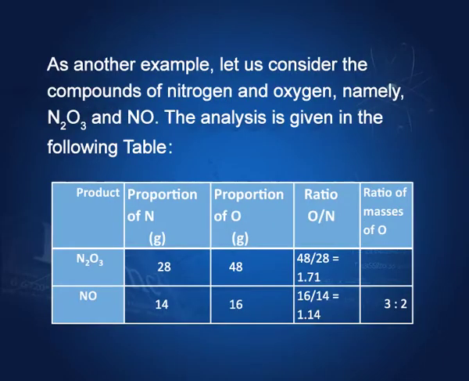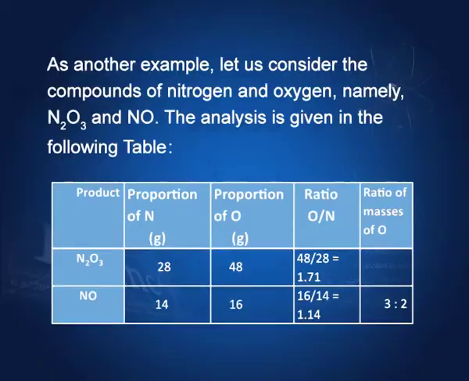Let us take another example just to make sure that this is all right. Let us take N2O3 and NO, where the proportion of N is given and the proportion of O is given. You can see that for a given proportion of N, the ratio of O to N is 1.71 and 1.14, and they are in the ratio of 3 to 2. 0.57 times 3 is 1.71 and 0.57 times 2 is 1.14. So, they are in the ratio of 3 to 2, again a simple ratio, simple multiples of one another.